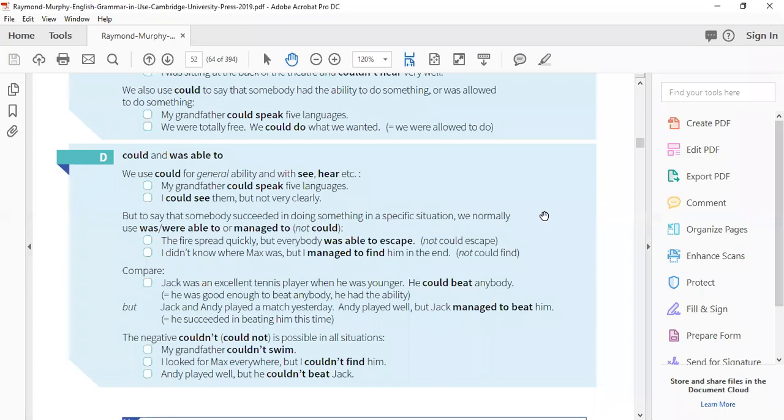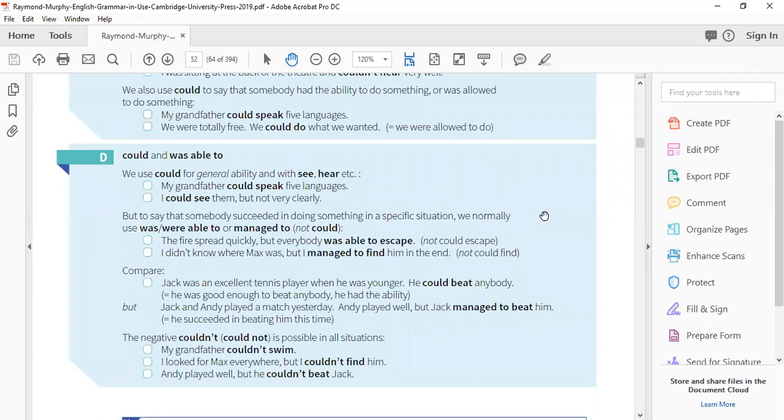But to say that somebody succeeded in doing something in a specific situation, we normally use was and were able to, or managed to. I want you to pay attention to it, that we also use in past, when somebody was able to do something and managed something somehow.